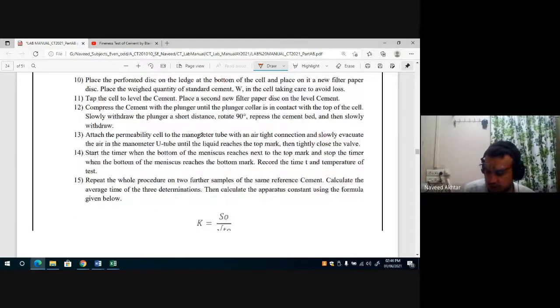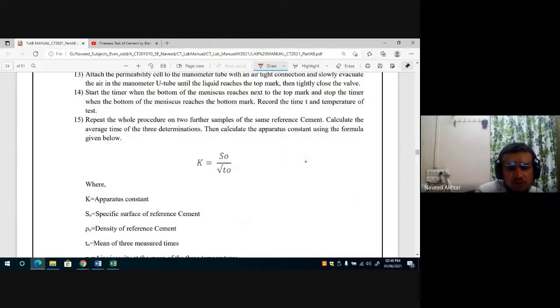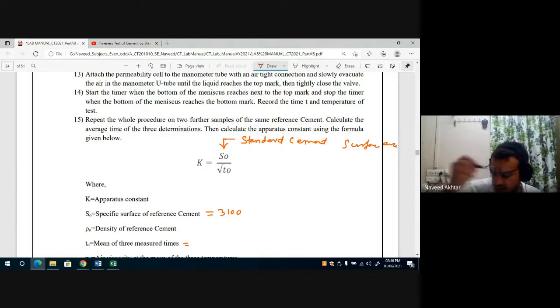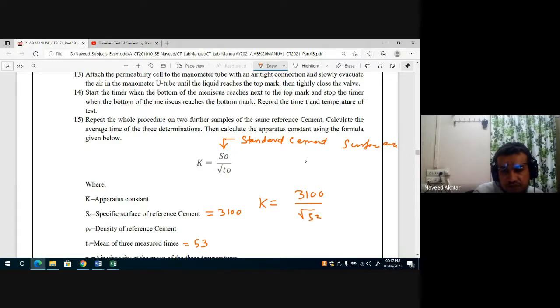After this you have to find out the value of constant K. S0 is the specific surface area of the reference cement, that is the standard cement, which is given as 3100, and the time T0 we recorded is 53 seconds. So K is equal to S0 divided by the square root of T0, that is 3100 by root 53. You get the K value as 425.82.